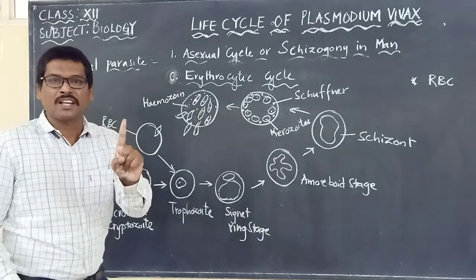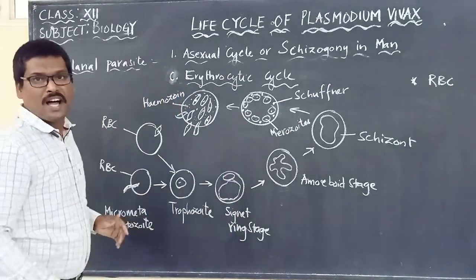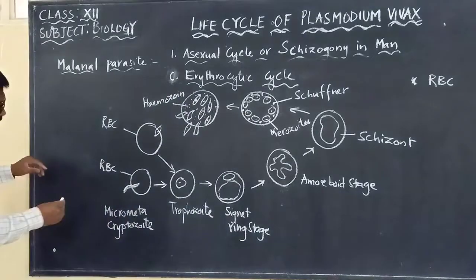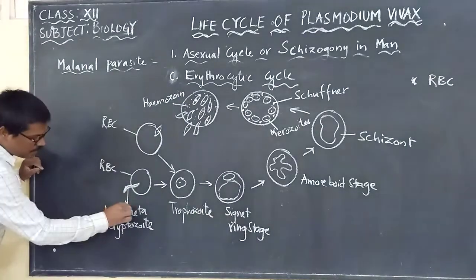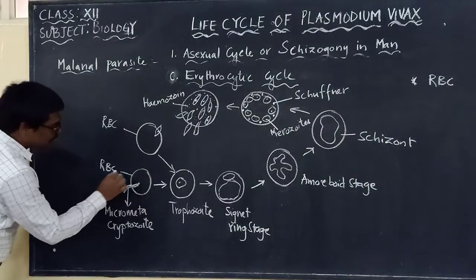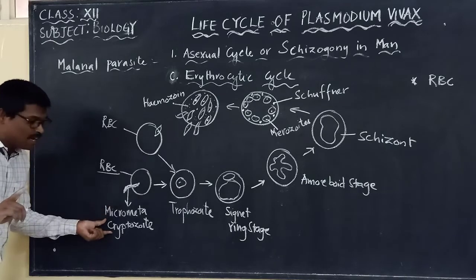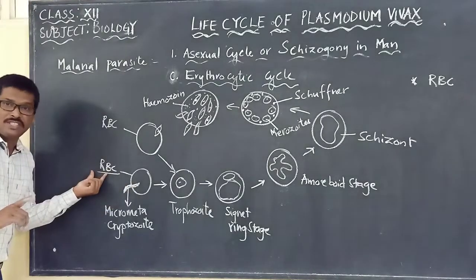One micrometacryptozoite will attack one RBC cell. Let us say this is the micrometacryptozoite and this is the RBC cell.